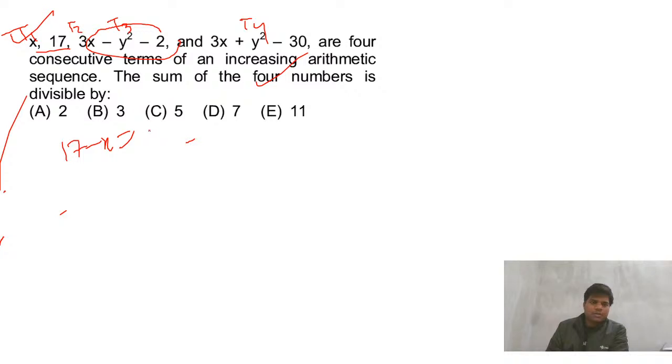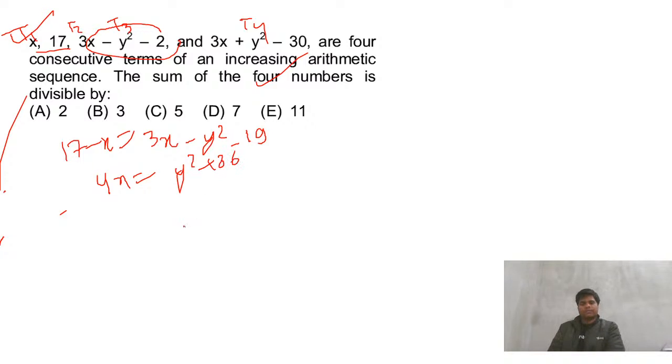So this will be 3x minus y square minus 2 minus, so that becomes 19. Minus 2 and minus 17, that becomes 19. So that becomes 4x, and if we bring y square to this side, y square plus 36.